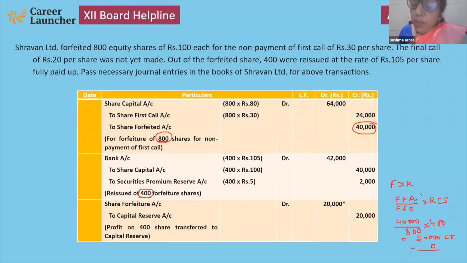The company uses this formula: FFA upon FFS into RIS. RIS means reissued shares. So 40,000 upon 800 into 400, that will come to 20,000. Okay, children, please see that question.